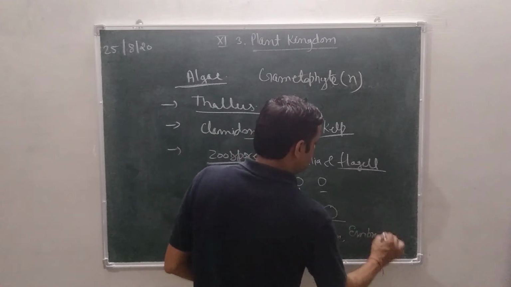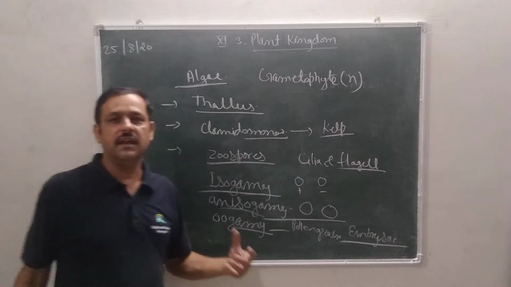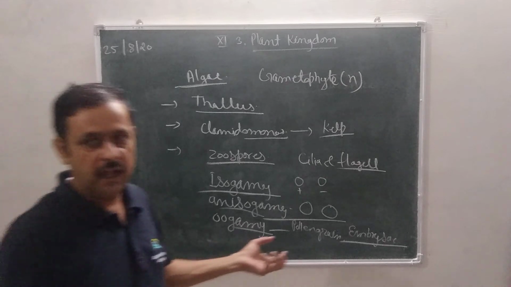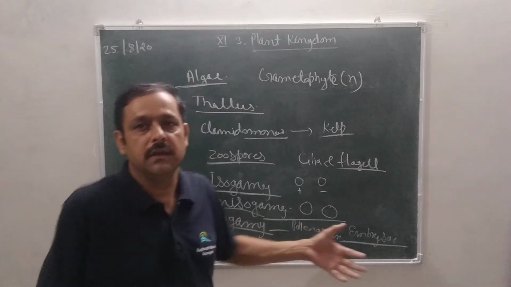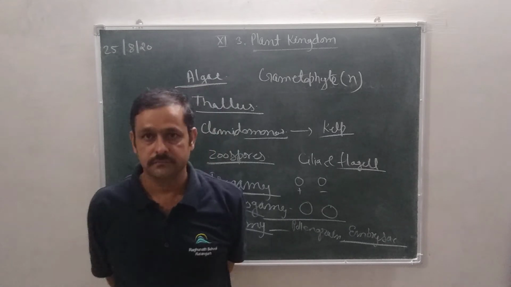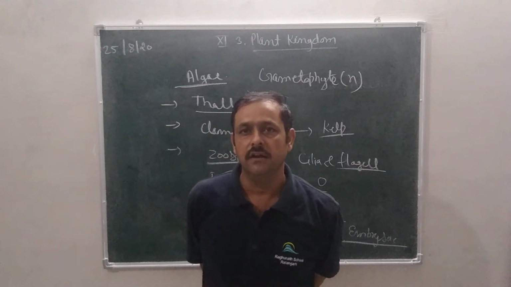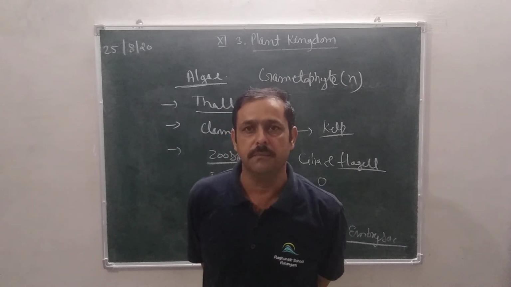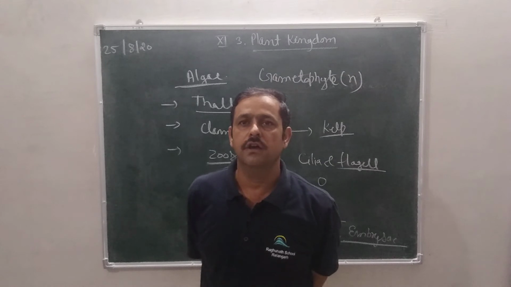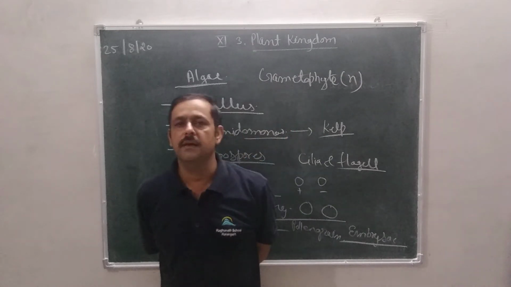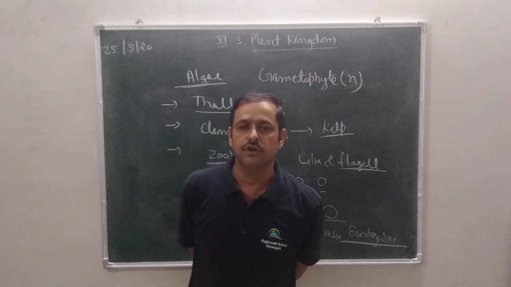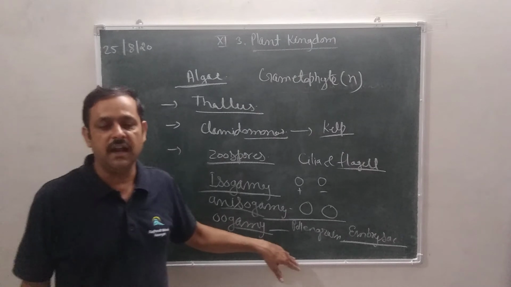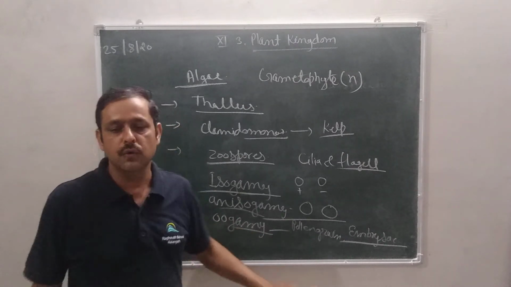We can differentiate them by their external structure and they differ internally also. So they are called oogamy. As you know, who is the elder and who is the younger one in nature: please remember, elder is the female, so it is called megasporangium, and younger is the male, so it is called microsporangium.